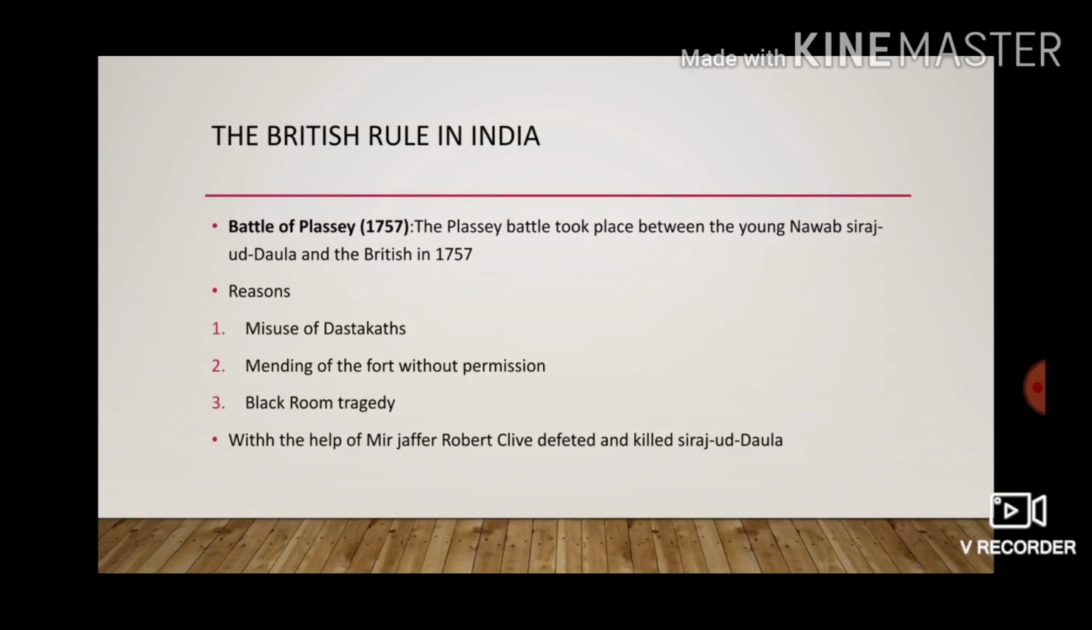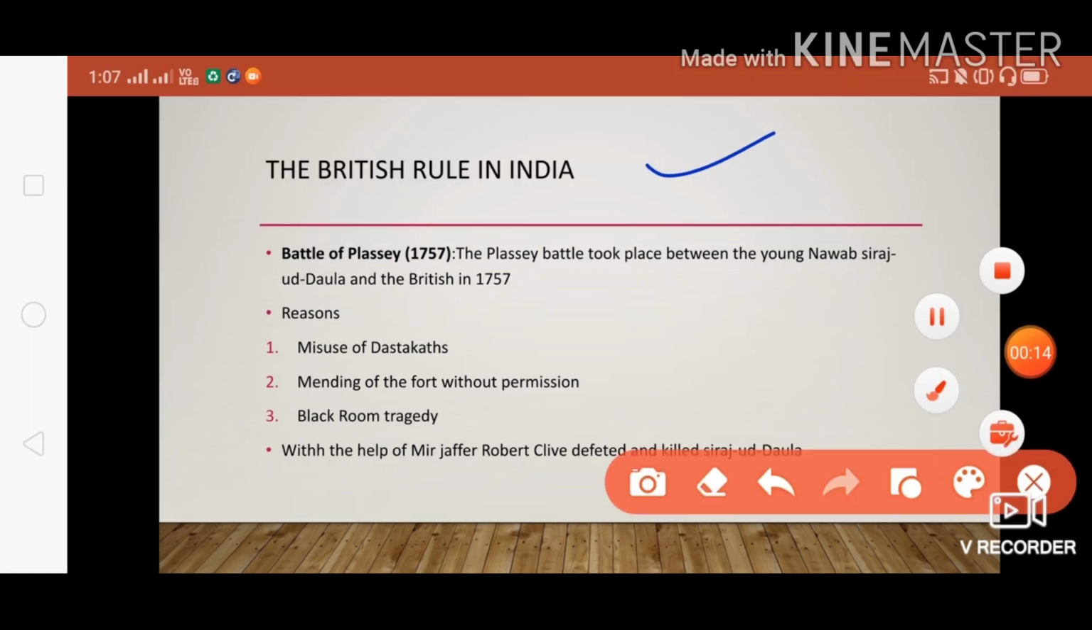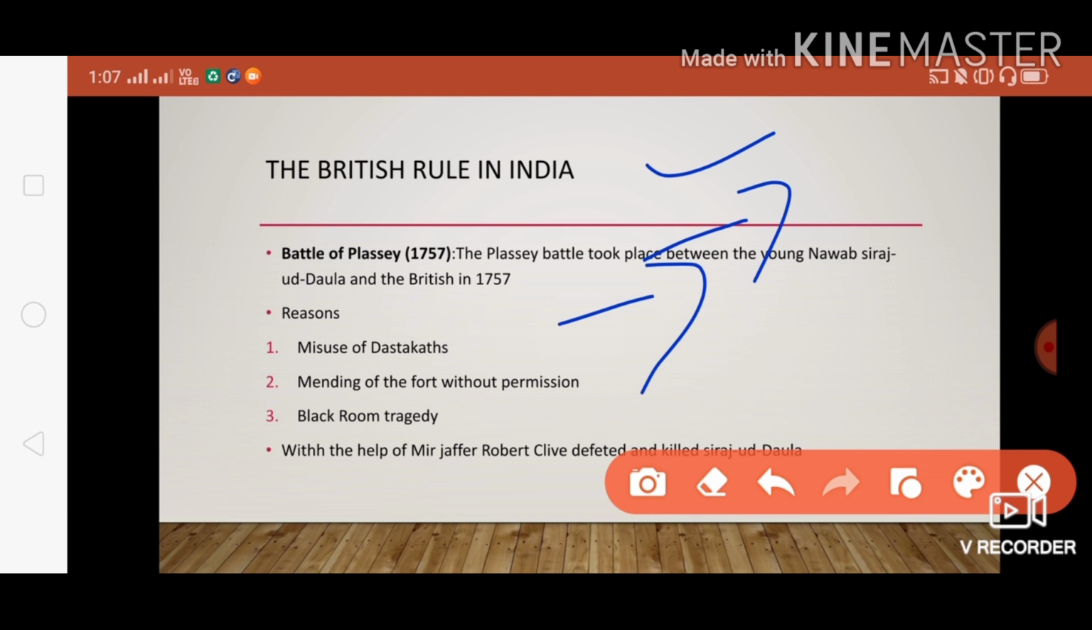So today we are going to cover modern Indian history, the advent of Europeans to India, part 2. In this chapter we are going to cover the British rule in India. Here we are going to cover two battles, the Battle of Plassey and the Battle of Buxar. After the British defeated the French, they were the only major power in India. They were then attracted towards Bengal, which was very rich in trade, and they attacked Siraj ud-Daulah.